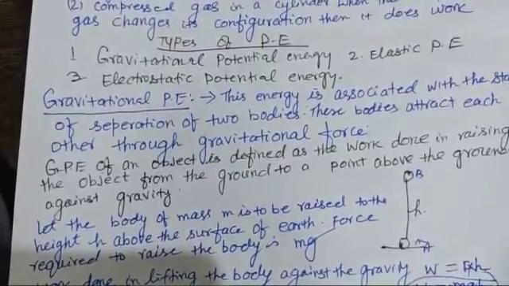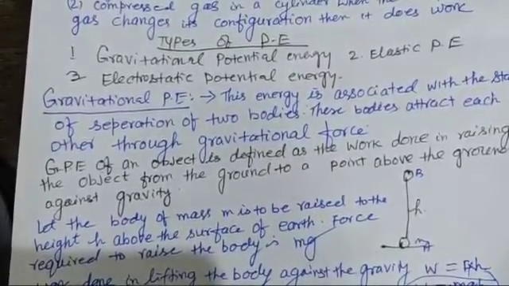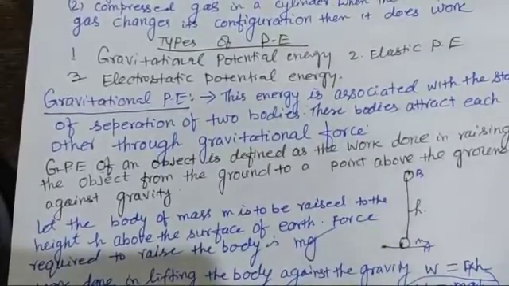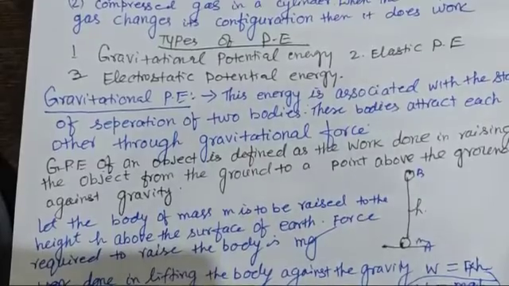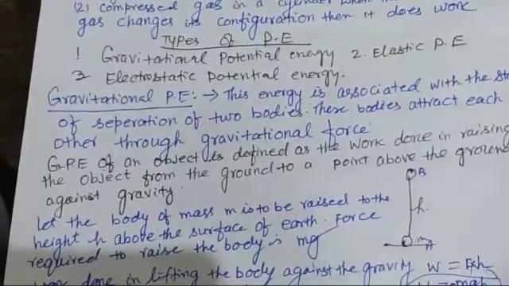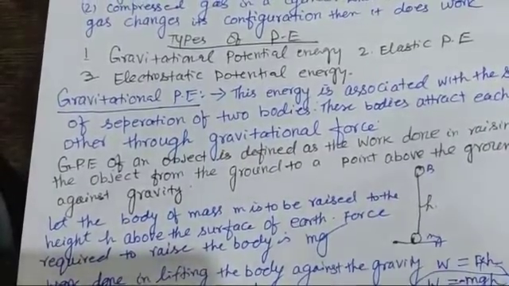So this gravitational potential energy will be equal to force, that is mg, into h, and this will carry a minus sign because it is against gravity. The gravitational potential energy at the surface of Earth is taken as 0. So remember, the expression for the gravitational potential energy against gravity is minus mgh.